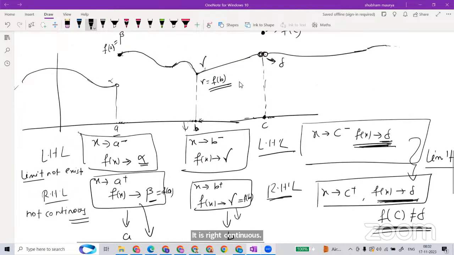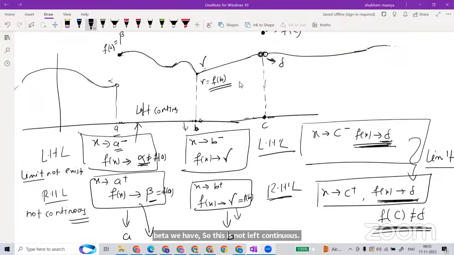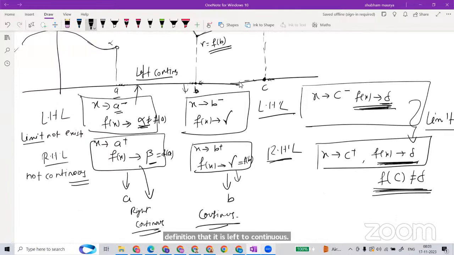But here it is not left continuous. The reason: you are getting the limit as x goes to a, f of alpha, but f of alpha is not equal to the function value, which is beta. So this is not left continuous, but right continuous. This other bracket gives the definition of left continuous, but not right. It is not left continuous because alpha is not equal to the function value, but it is right continuous.